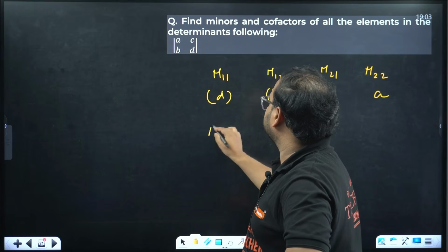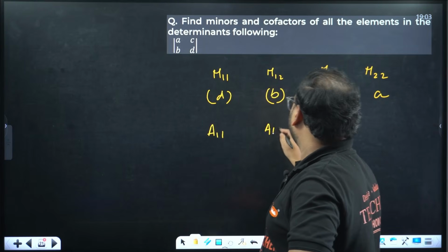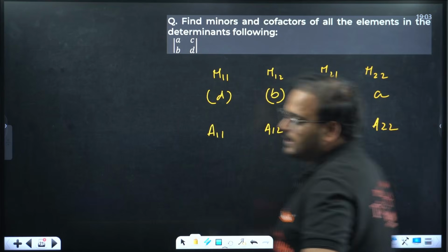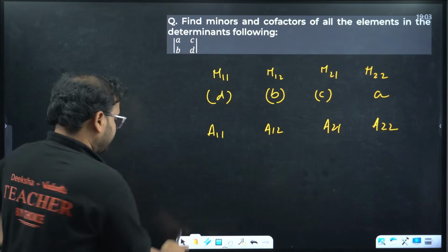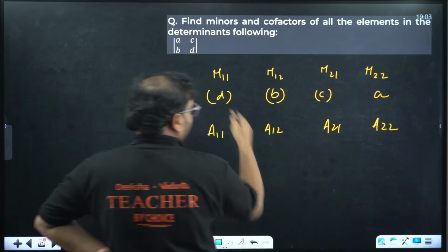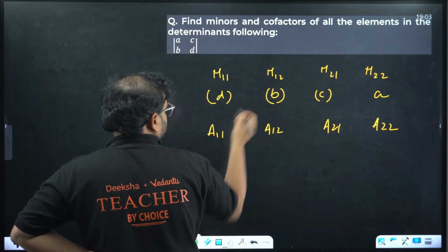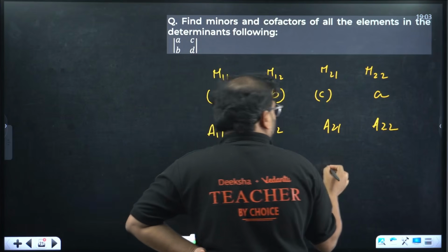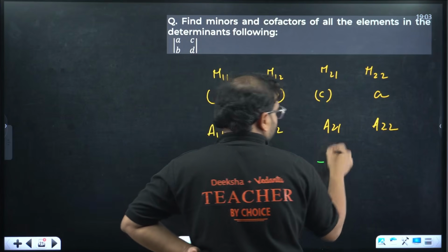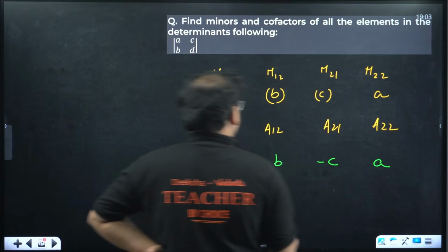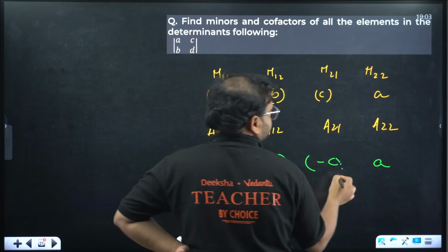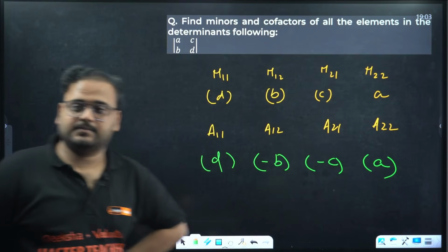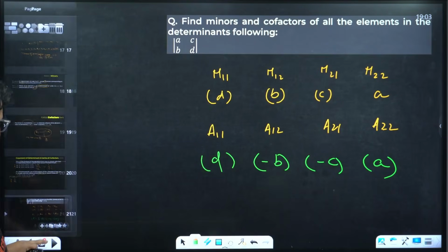What about A11, A12, A21 and A22? Check. I wanted to say same as M11 if it is positive. Same. Negative, so minus B. Also negative because it is odd, so minus C. Sign is different. Here also same. Please check. Minor and cofactors. Clear, right? So far so good?